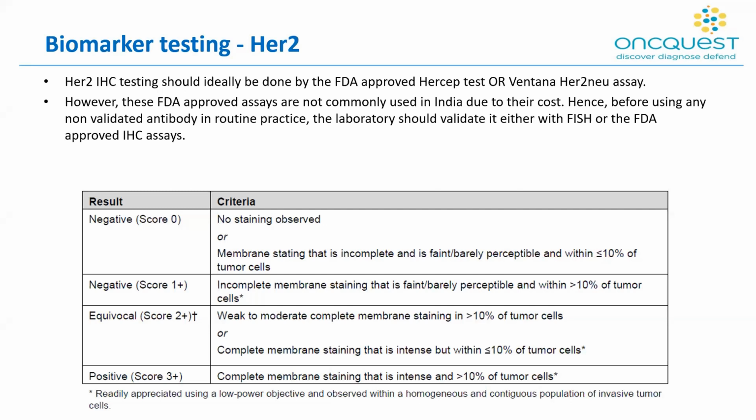So this is one table documenting the criteria that we use in grading this. Negative is basically no staining, or weak staining in less than 10% of the cells. The 2+ or equivocal is weak to moderate membranous staining in greater than 10% of the cells, or complete membranous staining which is intense, but in less than 10% of the tumor cells. And score 3+ or positive is given for complete membranous staining that is intense and in more than 10% of the tumor cells.